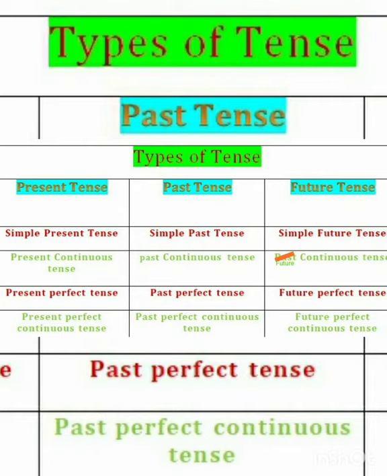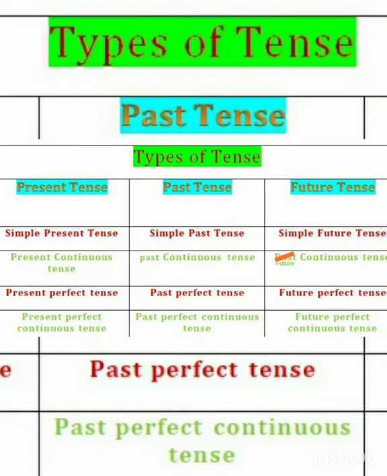Hope you understood the meaning of tense. Dear friends, tense is nothing but a word that indicates the time of an action. It has come from a Latin word called tempus, and the meaning of tempus is time. It represents the time of an action. Mainly it is divided into three types: present tense, past tense, and future tense.